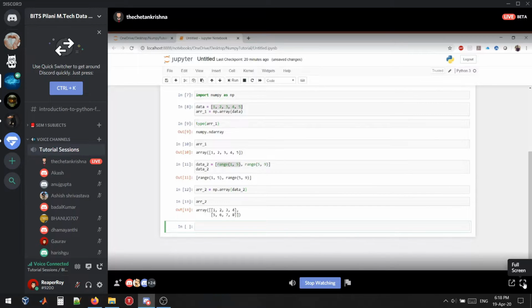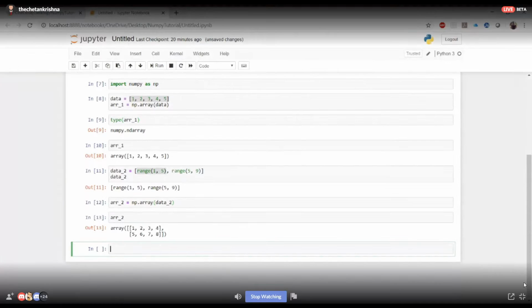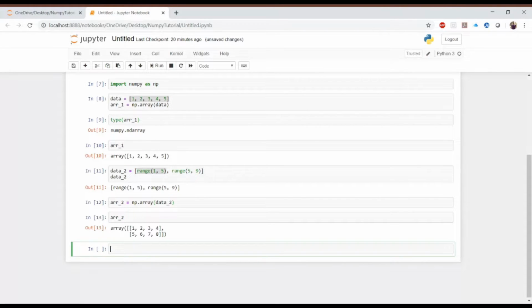So if you want to perform some actions on arrays and matrices, for that type of operation we use NumPy. NumPy is a library built on Python that is only for numerical purposes on matrices, vectors, and arrays. That's all.